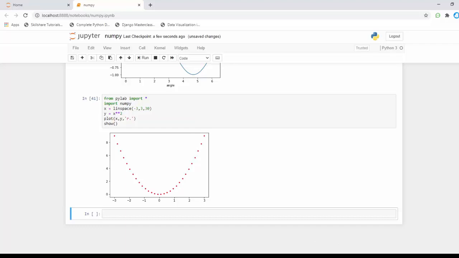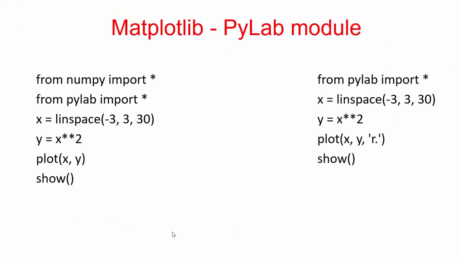This is how we can also visualize our plots. I think this will be clear for you. This also we have covered.